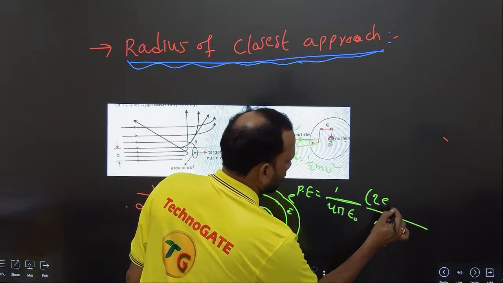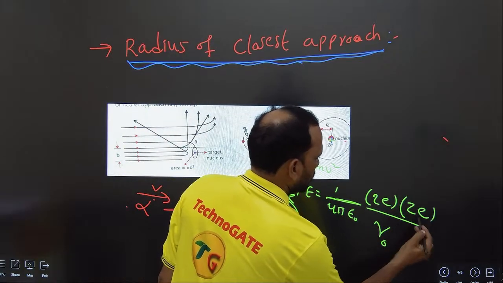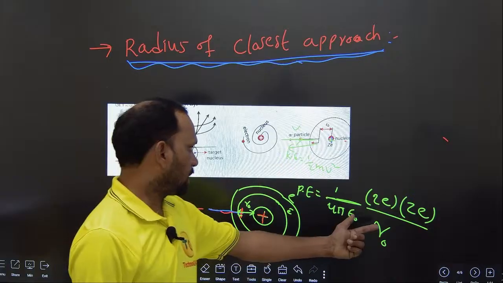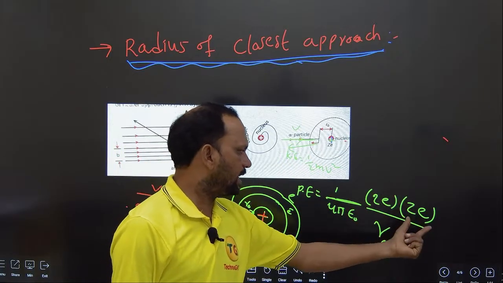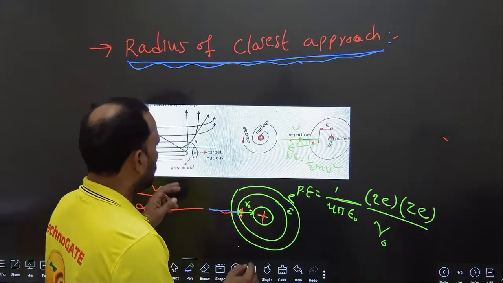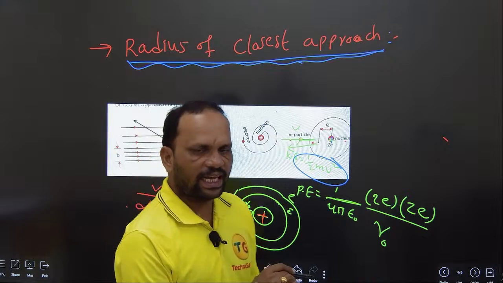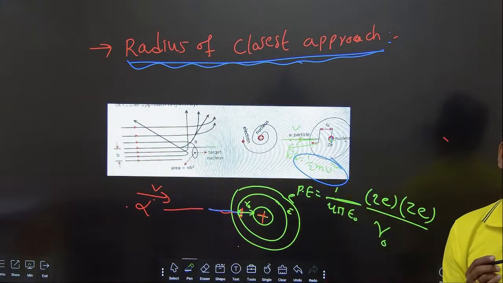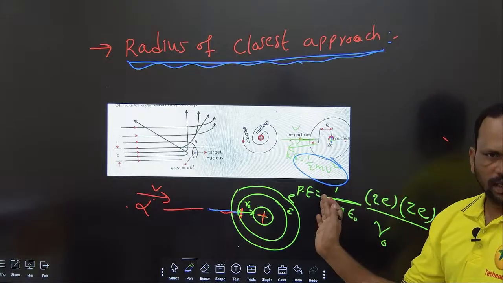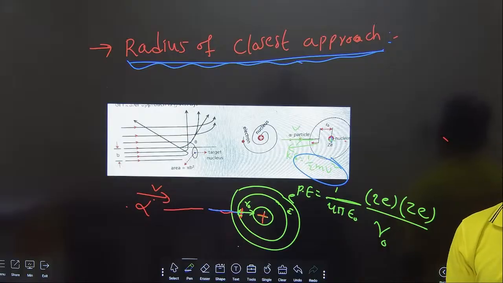Here Z is the atomic number of the gold foil nucleus. This is the potential energy: 1/4πε0 into 2e into Ze by R naught. And this is the kinetic energy. Whenever the kinetic energy and potential energy are equal, the alpha particle comes back in the opposite direction, right?